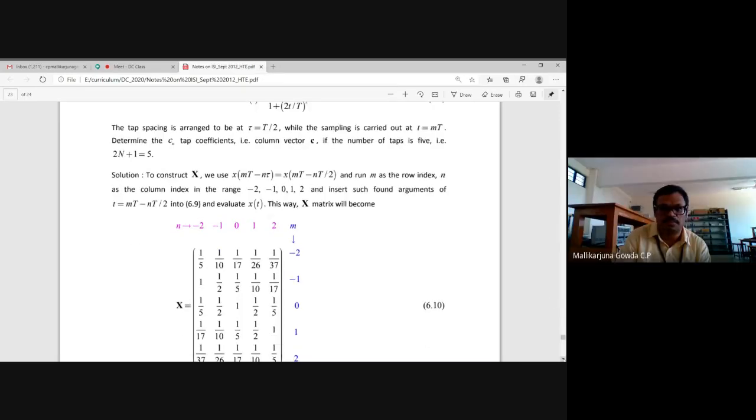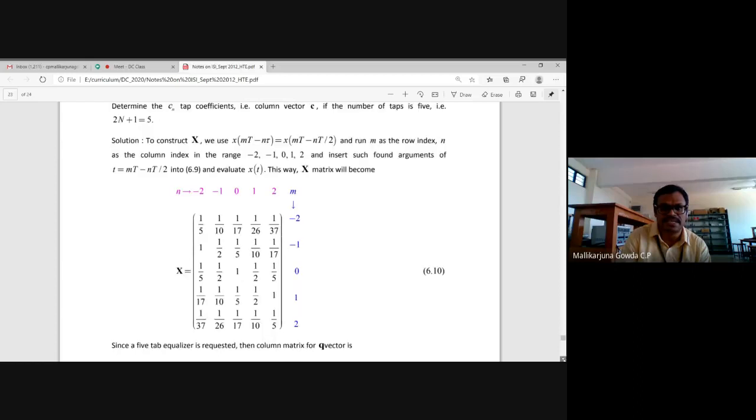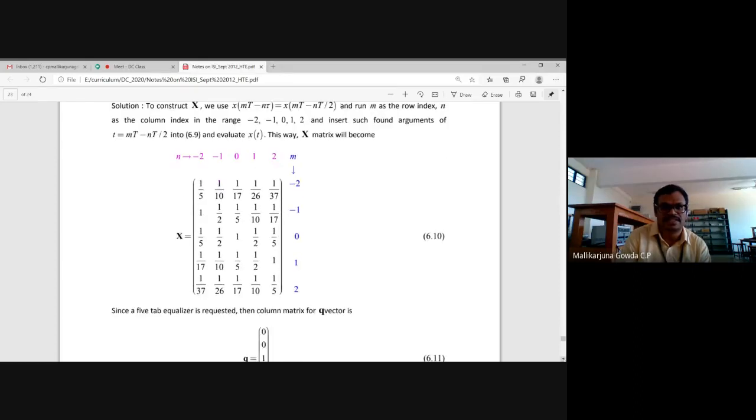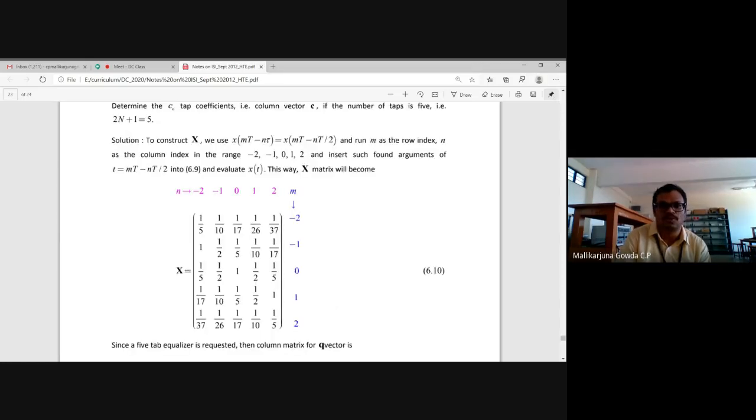So this is the way to obtain this X matrix. Please make a note of this, because how we get this X matrix is not told in the textbook. You will get that clarity only when you understand what I wrote first. To construct X, we have to use X of mt minus n tau, where n into tau is t by 2.